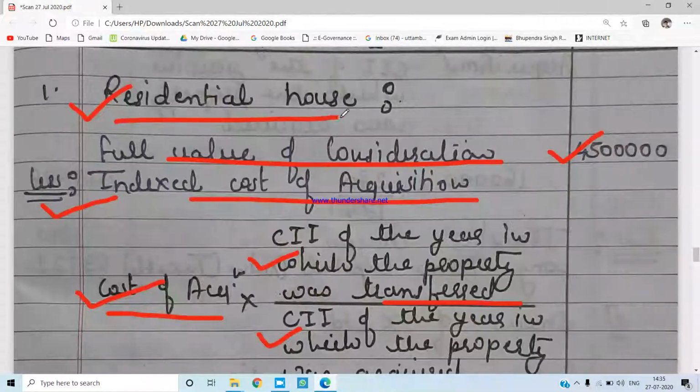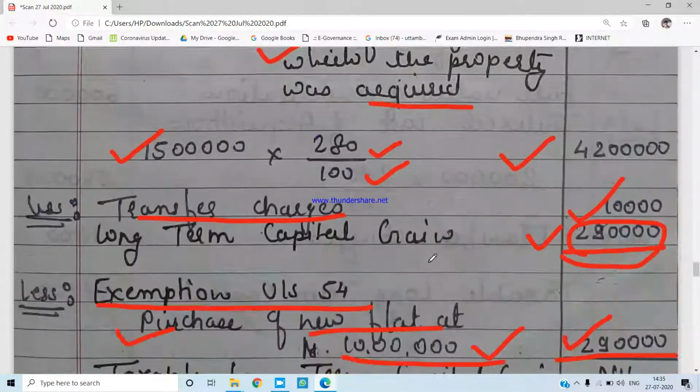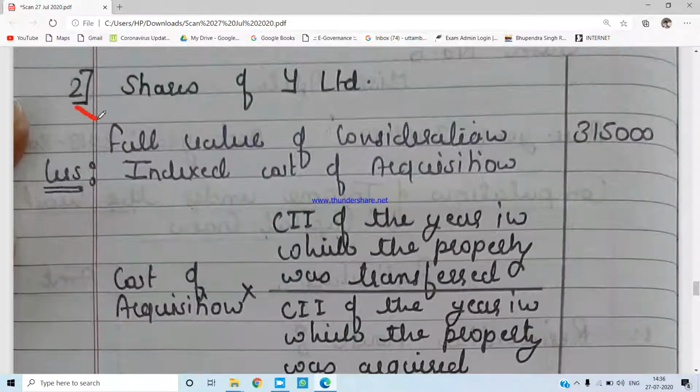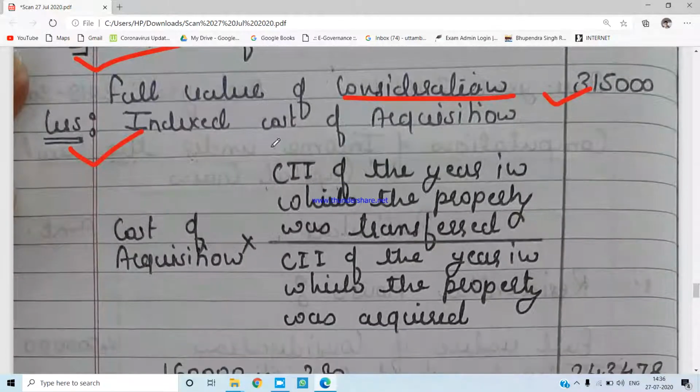Now let us go with the second asset which she is holding, that is shares of Y Limited. At 3,15,000 she has sold the shares of Y Limited. Indexed cost of acquisition, if we want to calculate, again this is the formula. Cost of acquisition into cost inflation index of the year in which the property was transferred divided by the cost inflation index of the year in which the property was acquired.